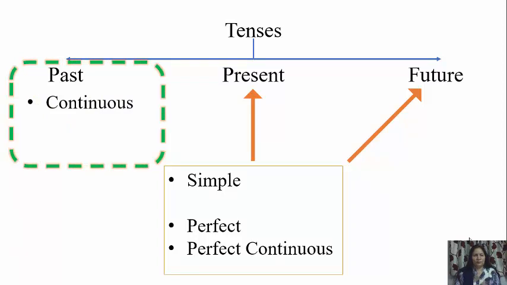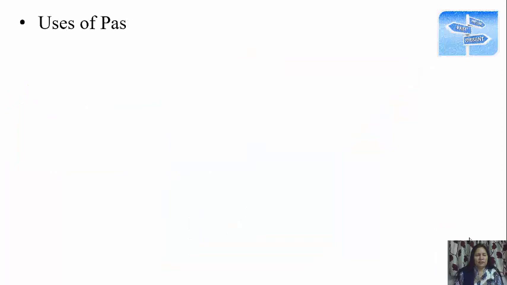So let's see where we use past continuous. Simple past is used for the actions that have taken place any time in the past. The time is mostly given. So let's look at the uses of past continuous tense.